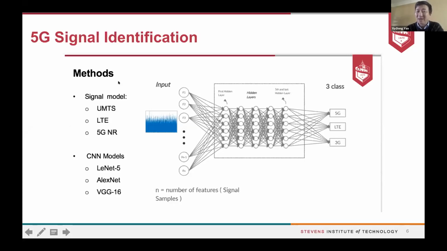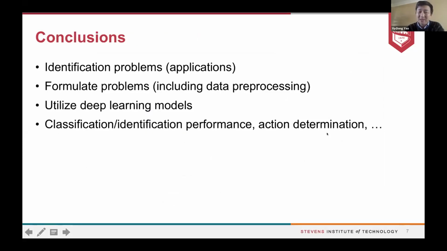Then we capture a signal, and to see the signal waveform, we could observe from the time domain, with all the transformation and pre-processing of the data, such as the spectrogram. We go through the deep learning model and identify the signal. So that's another example. In conclusion, basically we use AI deep learning for our application.